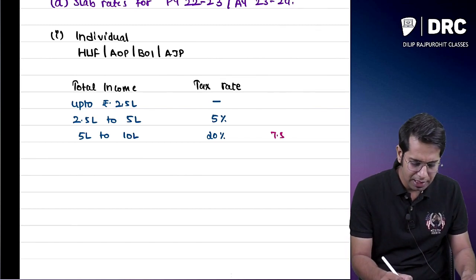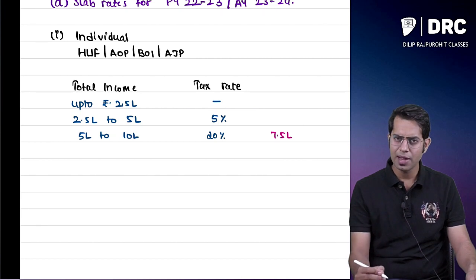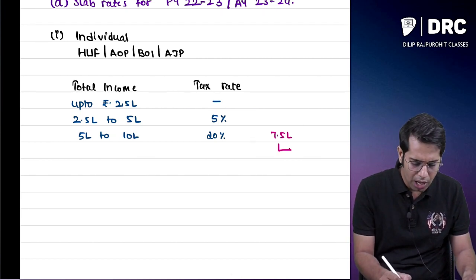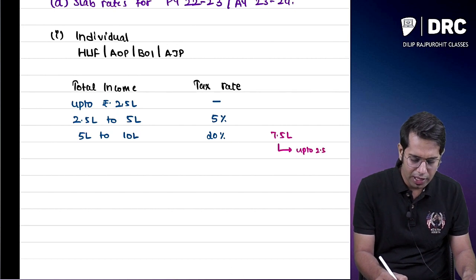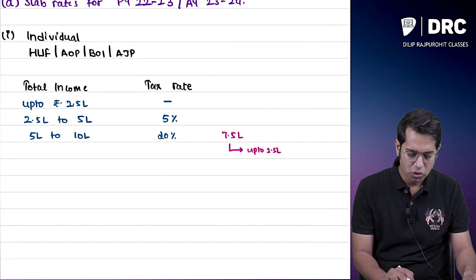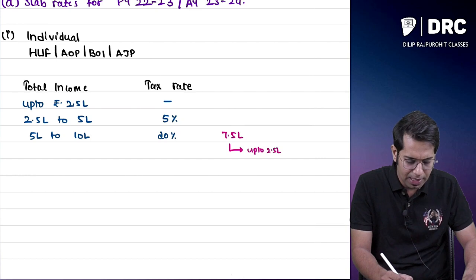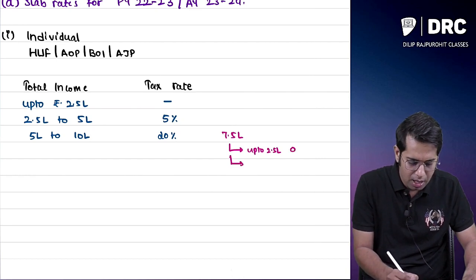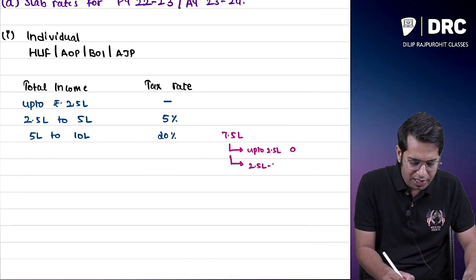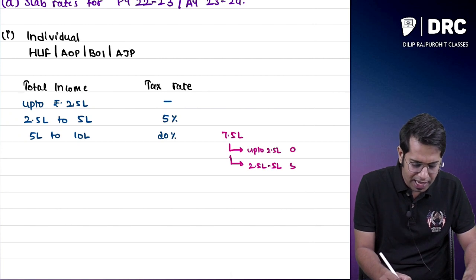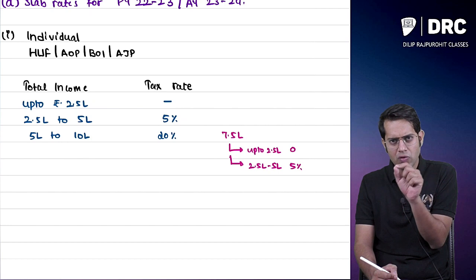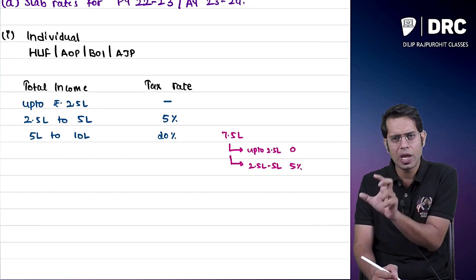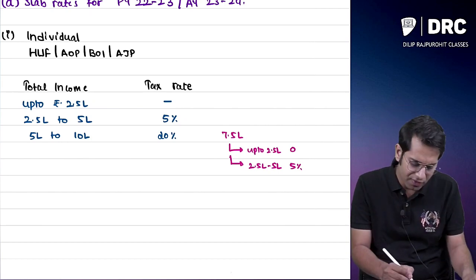Sir, can you give an example? Say for example my income is 7.5 lakhs. Whenever I am computing the tax, I am going to give the breakup. This income will be divided into categories. Category number 1: up to 2.5 lakhs of my income, I don't have to pay any taxes. Then from 2.5 lakhs to 5 lakhs, that is 2,50,000, the tax rate applicable to me is 5%.